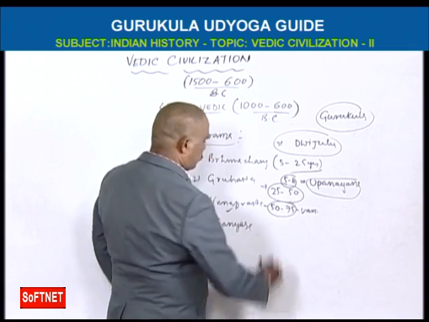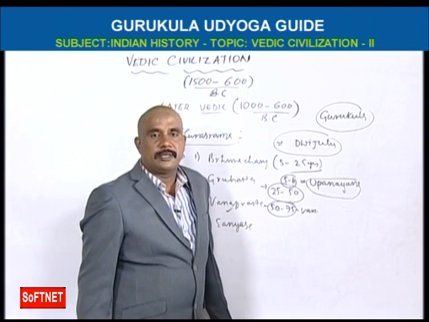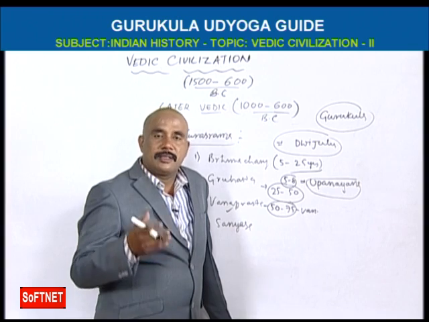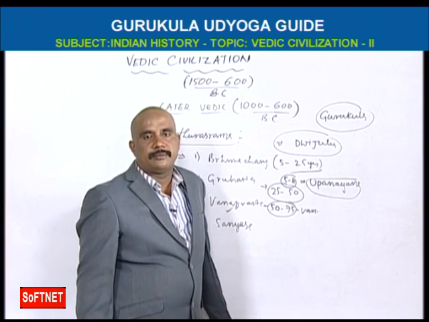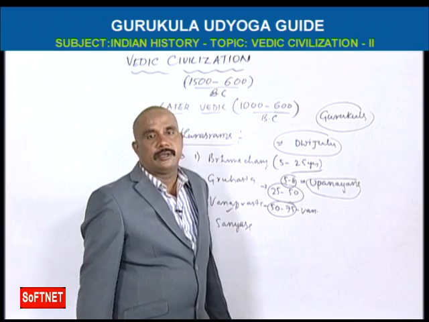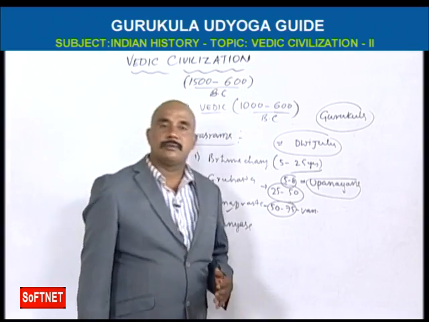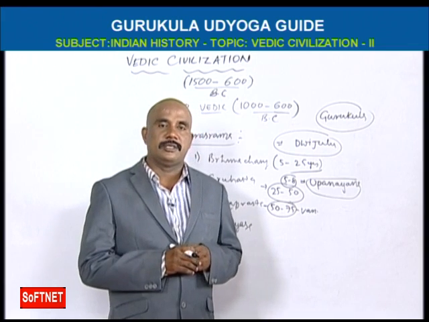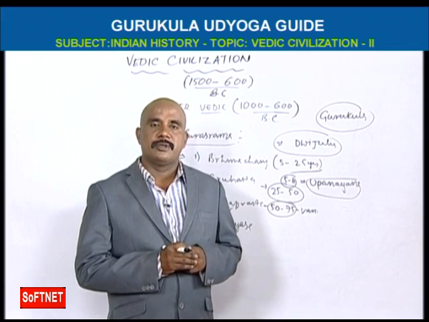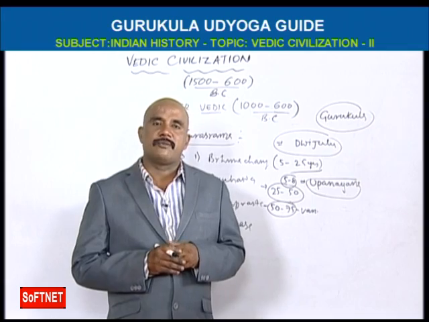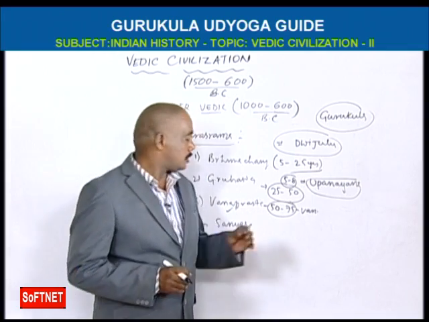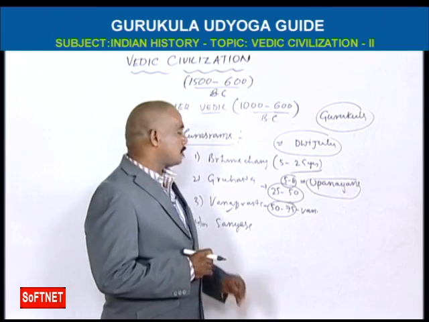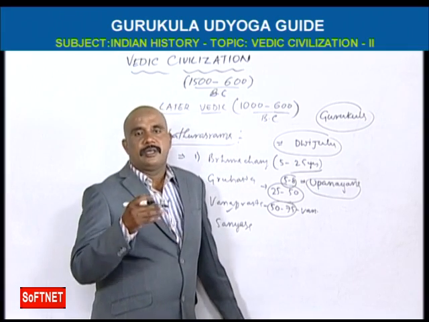Vanaprastha means they will do the marriage of their children, they will have grandchildren, and they will have devotional spirituality. They will spend maximum time in spiritual conferences and spiritual meetings. Up to 75 years, you should be in Vanaprastha.